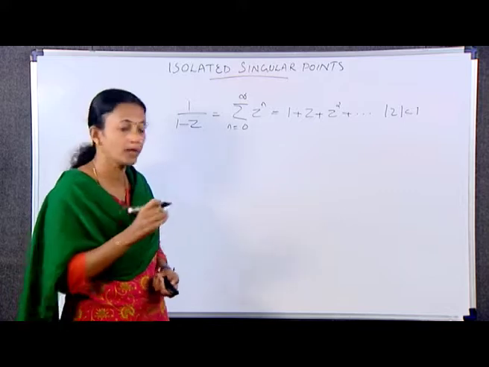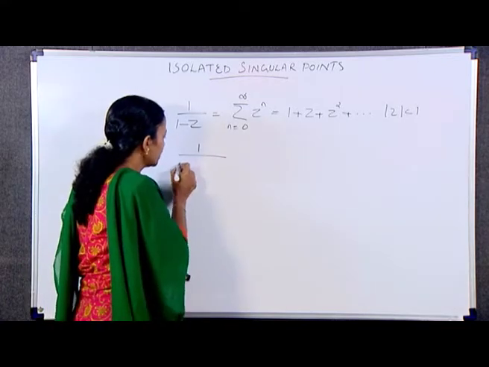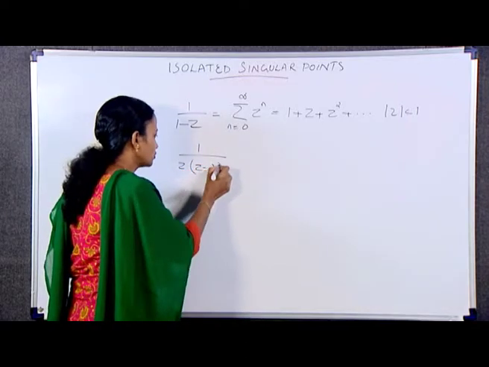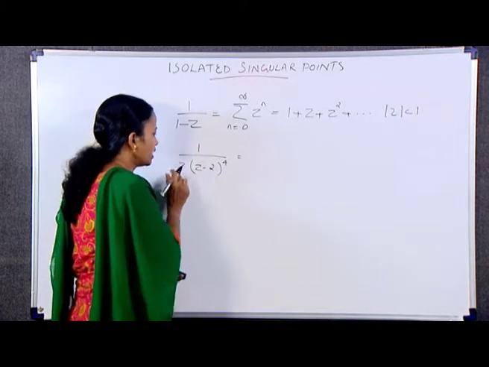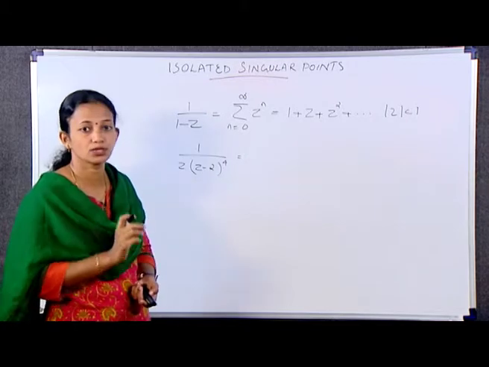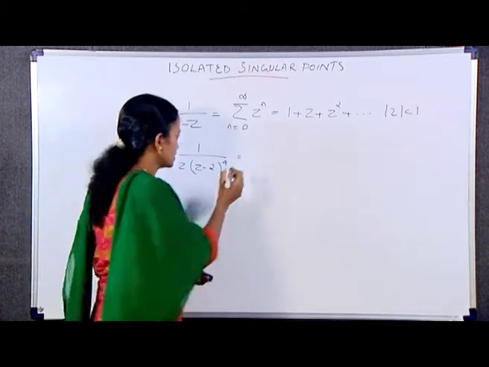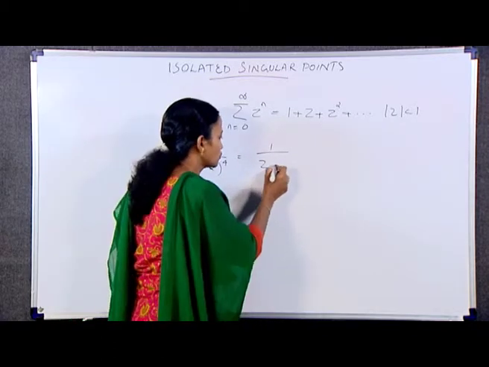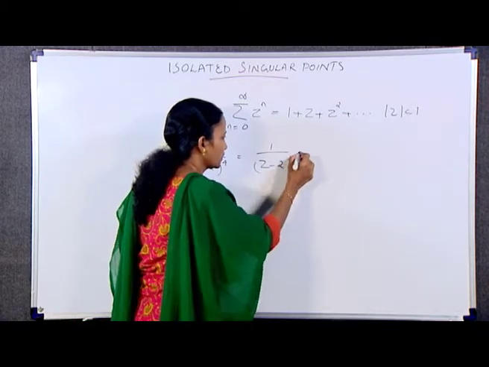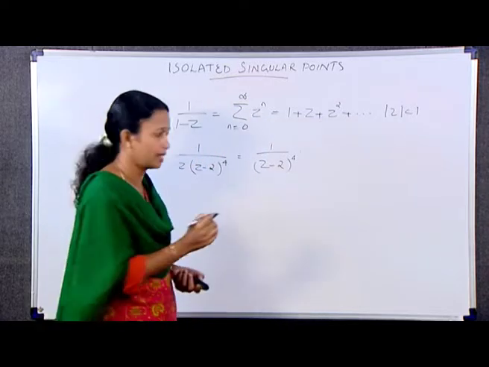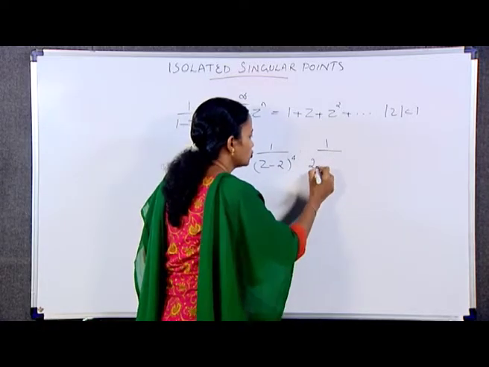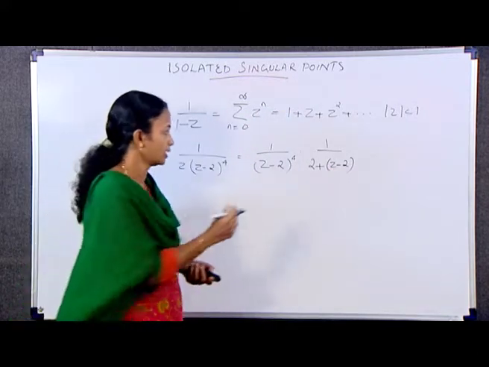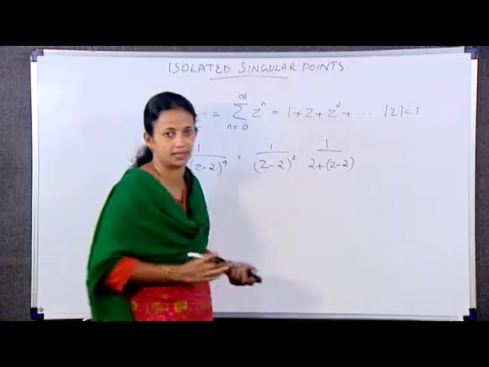Now we can write 1 by z into (z minus 2) whole raised to 4. This is our question. I can write it as 1 by (z minus 2) whole raised to 4 into 1 by 2 plus (z minus 2). Here again, it is 1 by z itself.